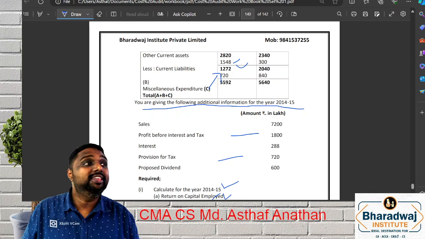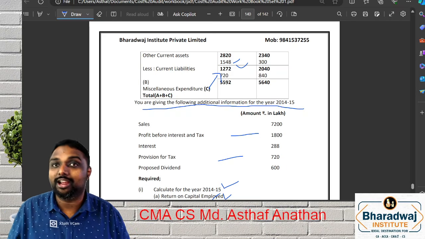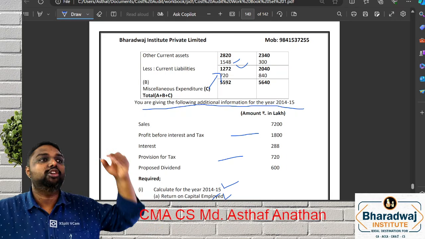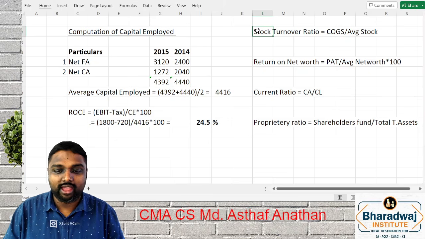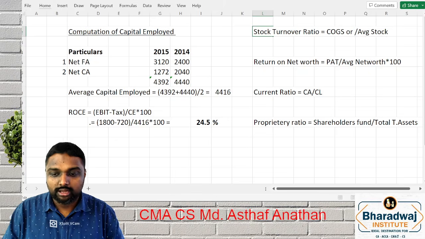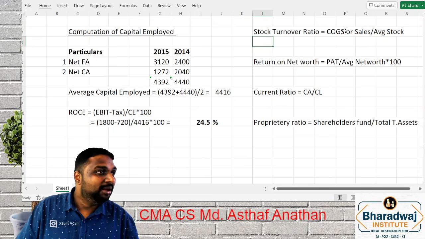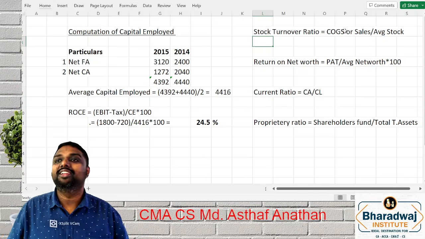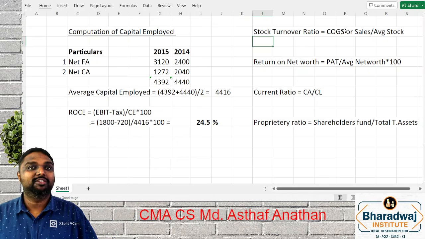No. In the absence of the information of cost of goods sold, as you might have learned in your intermediate also, if cost of goods sold cannot be found out, then you can go for another way. You can take sales. Better way is cost of goods sold only, but if it cannot be found out, then we can go for sales.